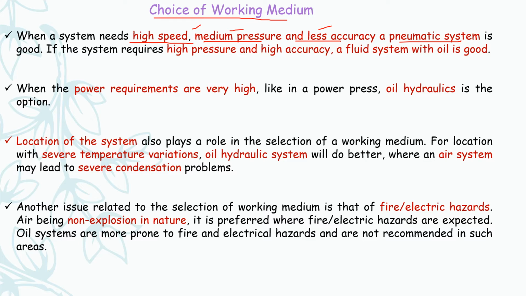If you require a high pressure and high accuracy system to perform a function, a hydraulic fluid system is used. So for high speed, medium pressure and less accuracy, a pneumatic system is preferred, whereas for high pressure and higher accuracy, a hydraulic system is preferred.